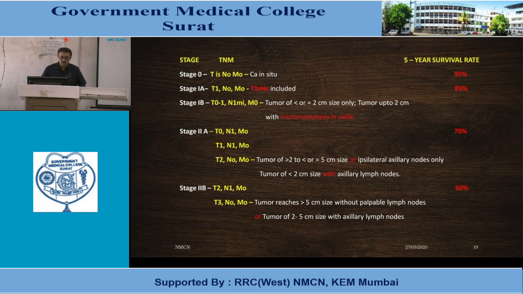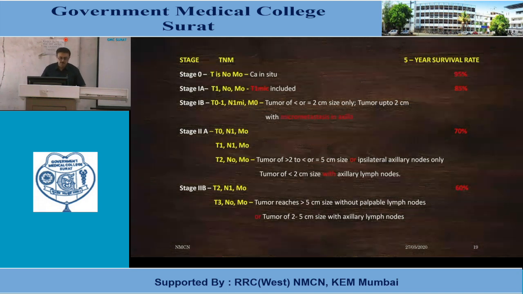Stage 2A survival is 70%, 2B survival is 60%. 2A includes a tumor of 2 to 5 centimeters in size or ipsilateral axillary lymph nodes only, or a tumor less than 2 centimeters with axillary lymph nodes. So either lymph node stage progresses or size progresses; in both conditions the total stage is progressing.